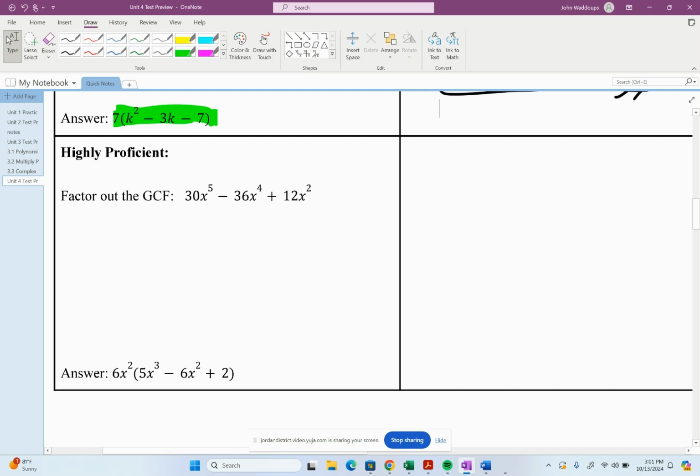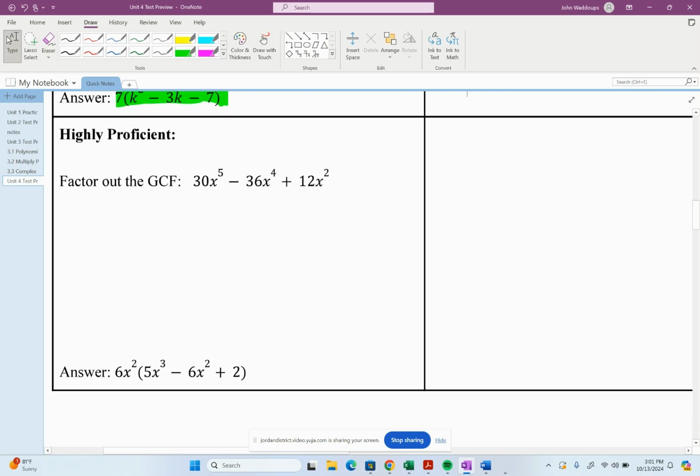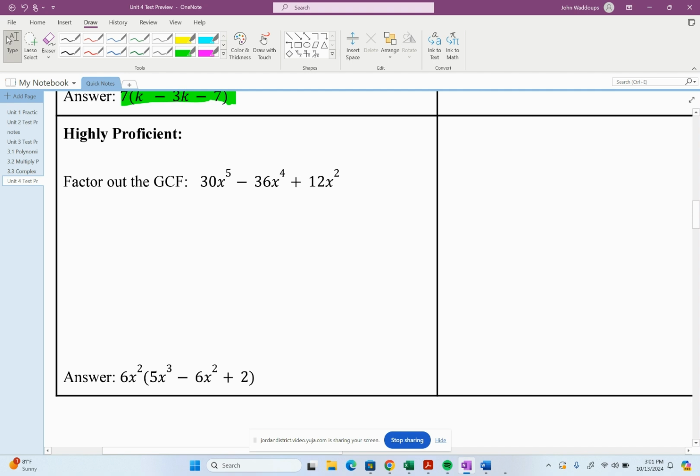This is a video on how to factor out the greatest common factors at the highly proficient level. We've got this problem: 30x to the fifth minus 36x to the fourth plus 12x squared. And I'm going to look at the variables first. Once again, we've got at least two x's in each of these.